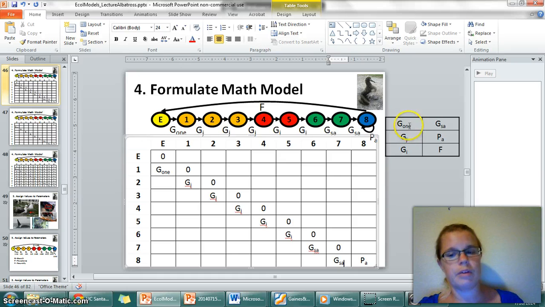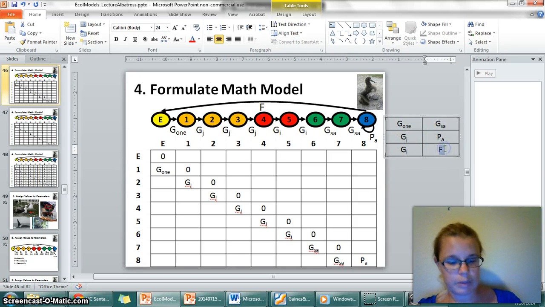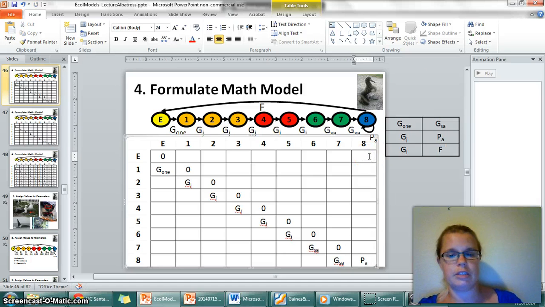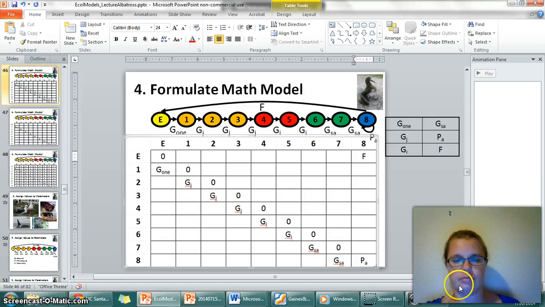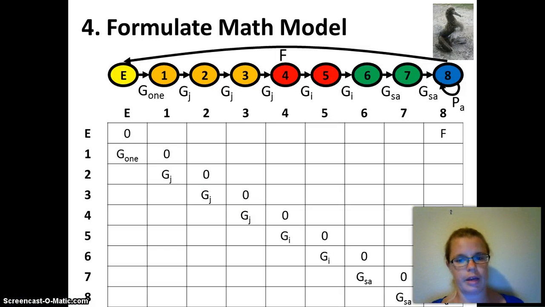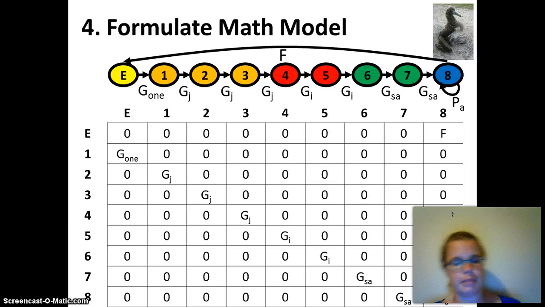And then the only one of these that we haven't looked at so far is fecundity. So only one stage can reproduce, which is stage 8 and above. Okay, well let's see if we get that right. Yep, so now we can fill in zeros everywhere, except for the stages that definitely have a non-zero value.